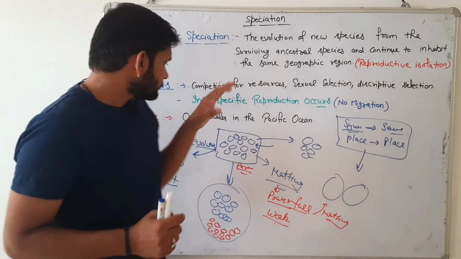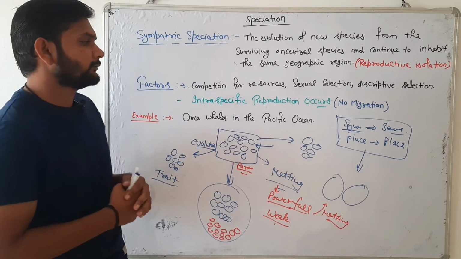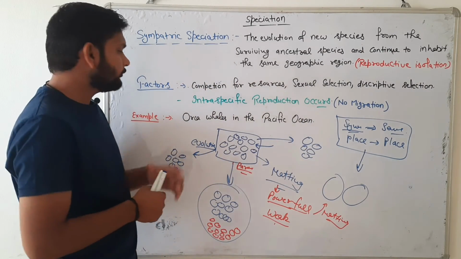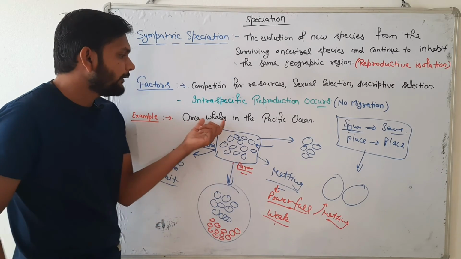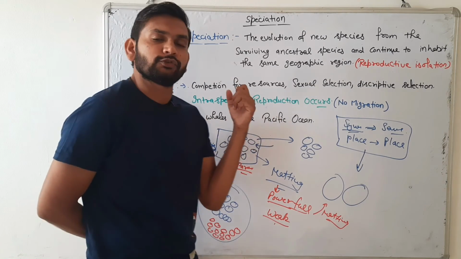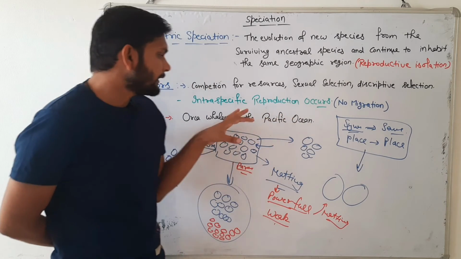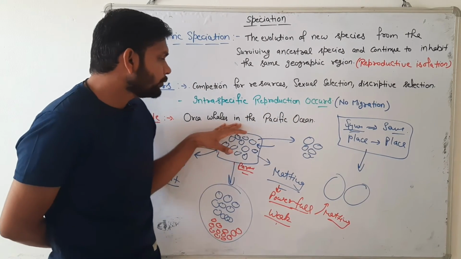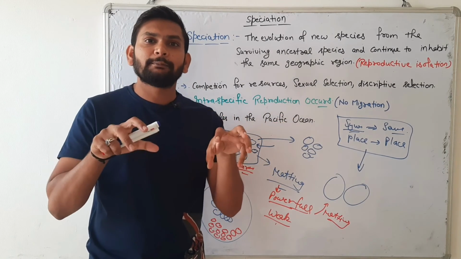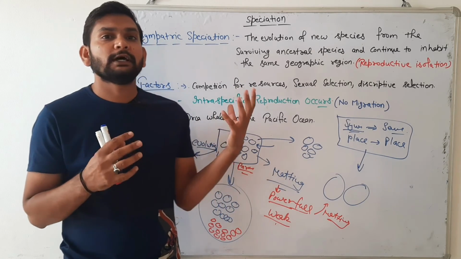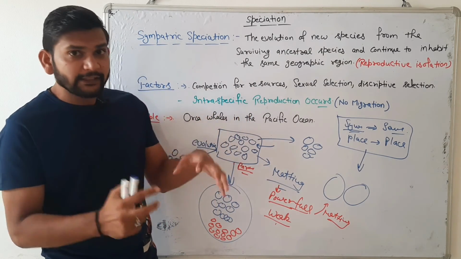The very important example is orca whales in the Pacific Ocean. There are two different types of whales present, and they are not mating with each other.